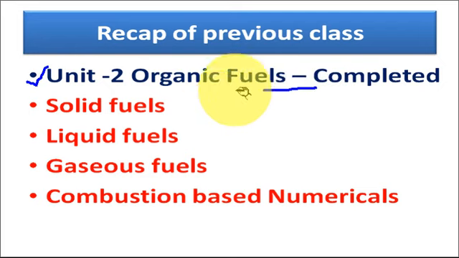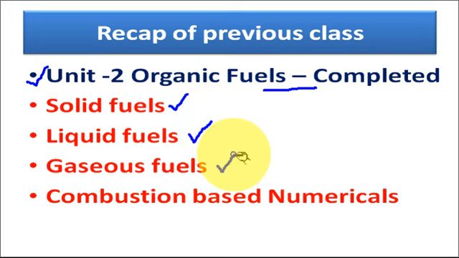This unit basically covers four major topics, which includes solid fuels. In the solid fuel, we discussed coke and coal in detail, and also we determined the calorific value of different types of fuel by various methods. Then we started with the liquid fuel, in which we learned the mining and refining process of petroleum. Then we learned about synthetic petrol and the cracking process. Octane number and cetane value we have also discussed.